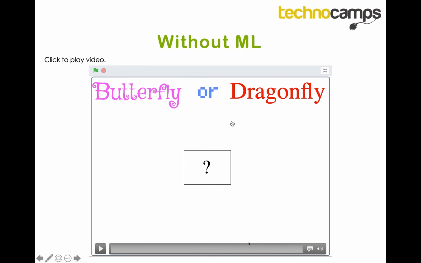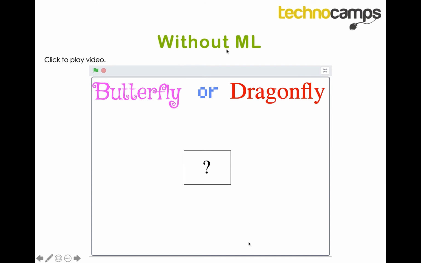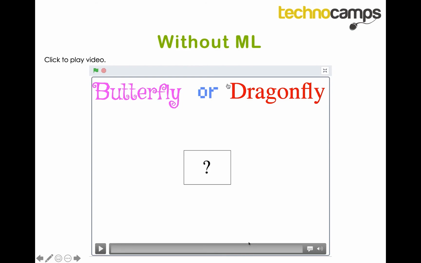I've made a Scratch program where hopefully it will separate images of butterflies to the left and images of dragonflies to the right. But in this example, it's without machine learning. It's without a computer that has been trained to see and differentiate between dragonflies and butterflies. Let's have a look at what happens when we show it images.